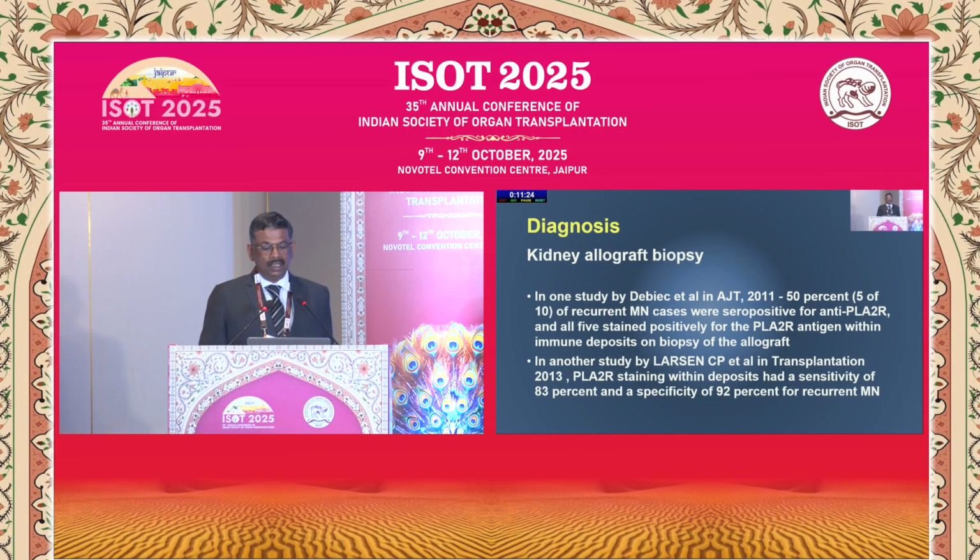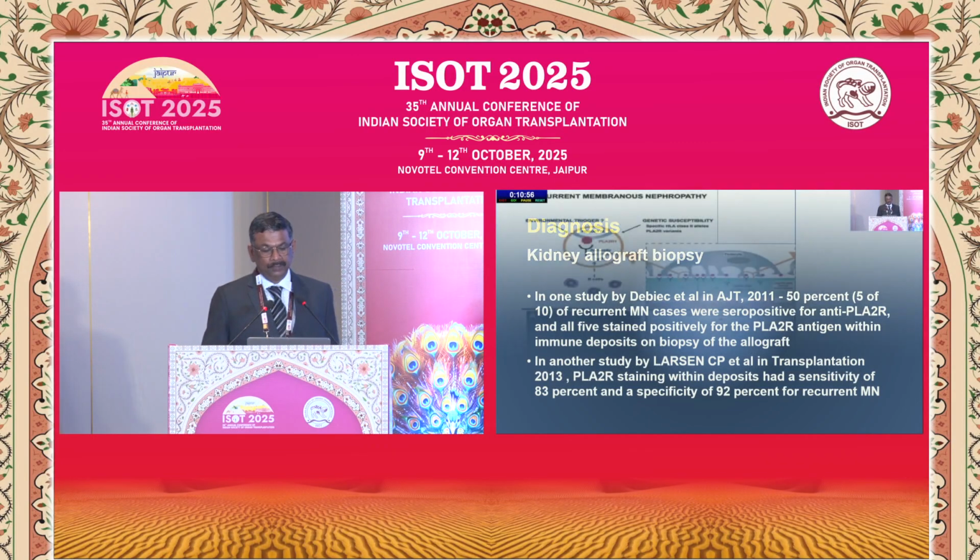The diagnosis again is with kidney allograft biopsy. In a study published in American Journal of Transplantation in 2011, 50% of the patients who had recurrent membranous nephropathy were seropositive for anti-PLA2R, and they also had PLA2R antigen positive in the immune deposit on the biopsy of the allograft. In one study in 2013 published in Transplantation, PLA2R staining within the deposit had a sensitivity of 83% and specificity of 92% in those patients who had recurrence of membranous nephropathy.